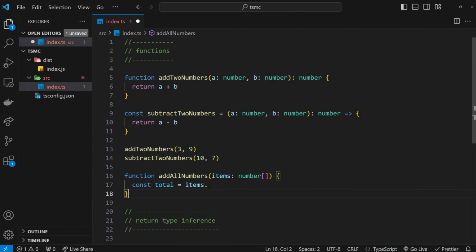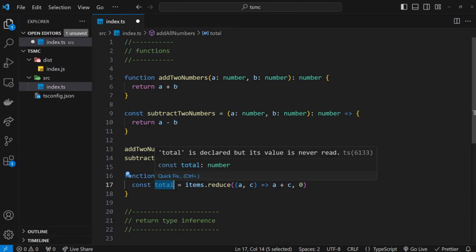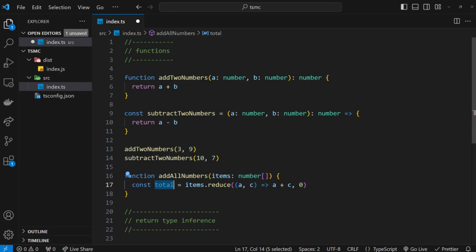If we try to use something that wasn't an array method, then it would give us an error, but this is an array method, so we can use it. So we use that reduce method, which runs a function for each element inside this array, and it basically adds them all up with a starting position of 0, and it returns that total right here. Okay? So we have that total value.